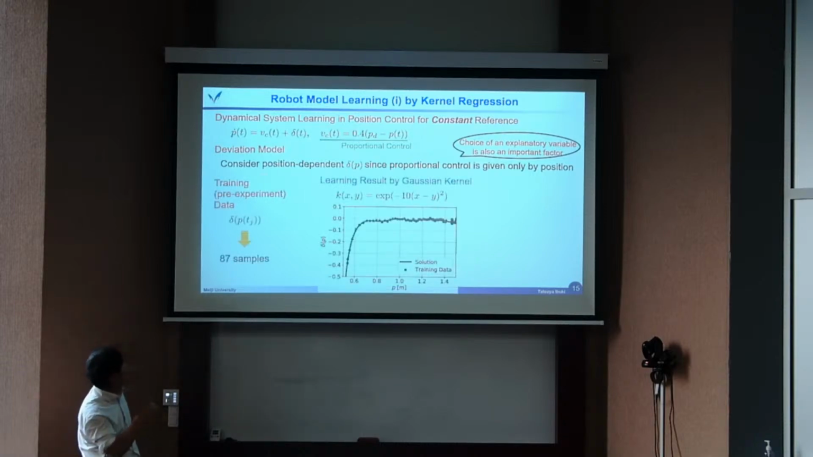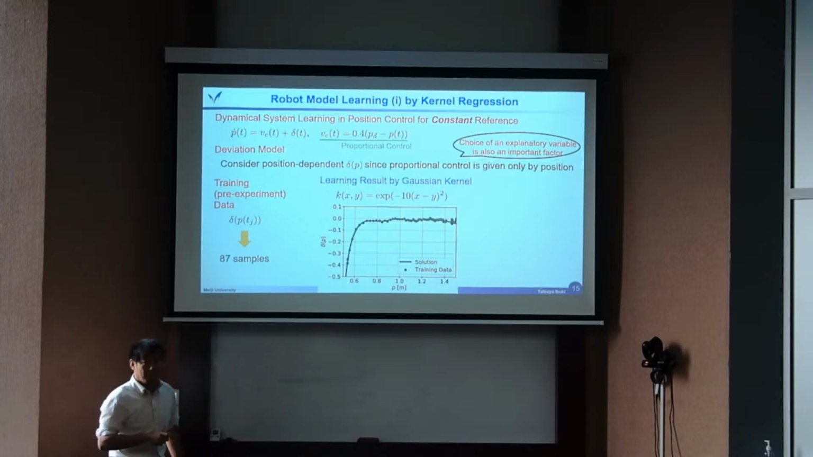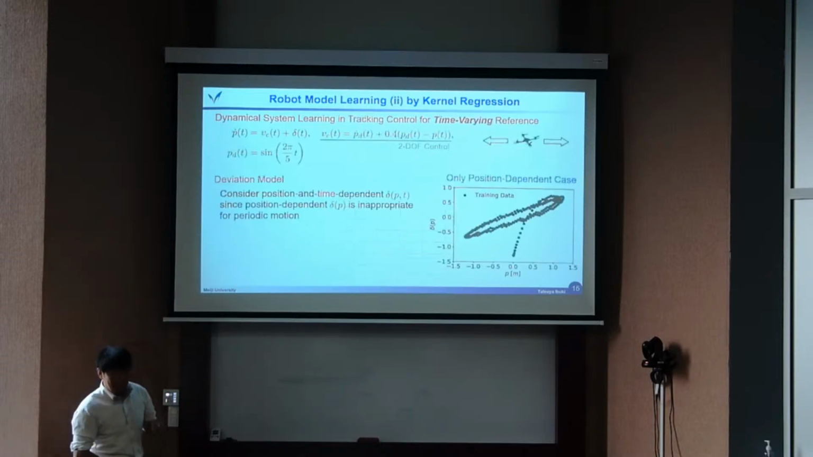So then this is a learning result. We get the training data from the pre-experiment. So these dots are the real data, the sampled data. And this solid line is a learning result, function of P. Okay, so you can see that we almost successfully learn the function by the kernel method. So let me skip the details of the kernel method. That's a learning method.